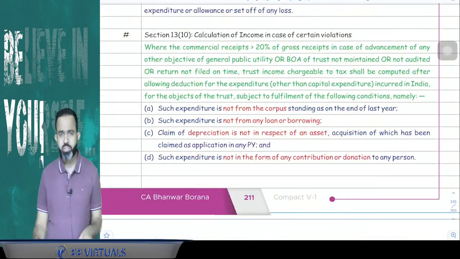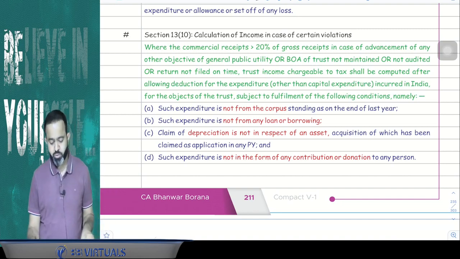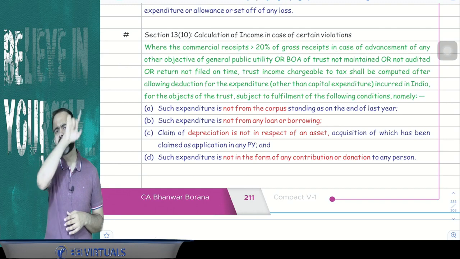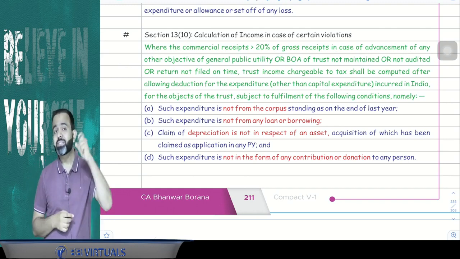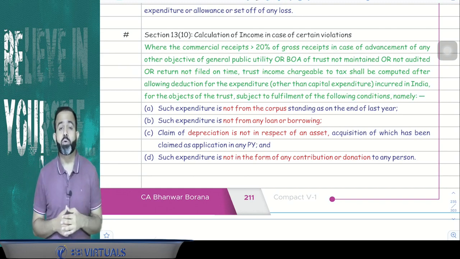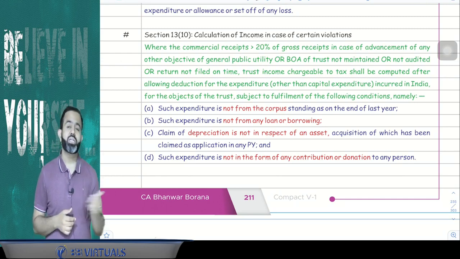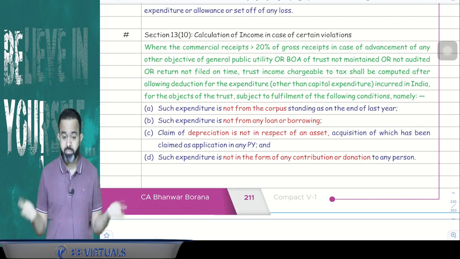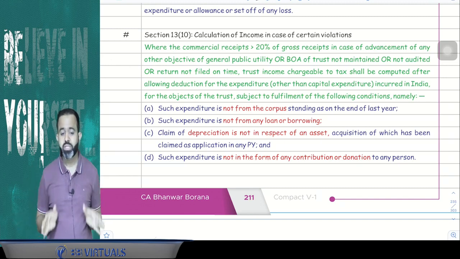13(10) is also a new section, and this section is inserted by the Finance Act 2022. Now this section says, you know that in the first part, in the charitable purpose meaning, we have discussed that in case of advancement of any other objective of general public utility, if your commercial receipt is more than 20% of total receipt, then exemption is not available. Then exemption is not available in that year, and that trust is not treated as a charitable trust.